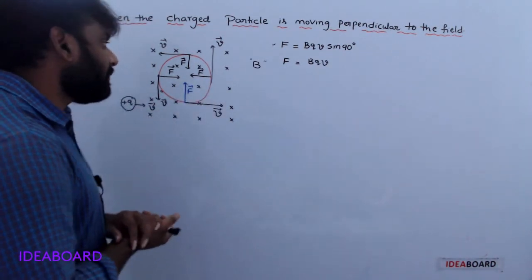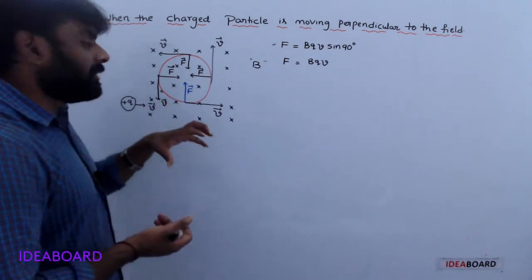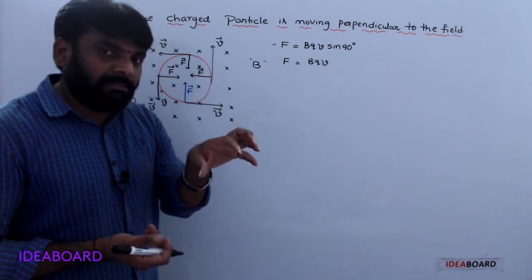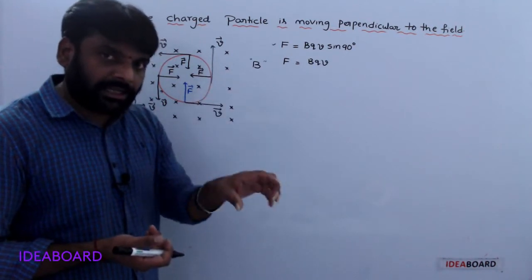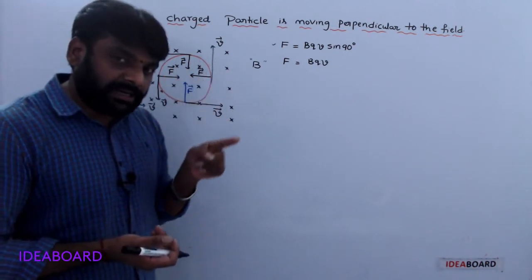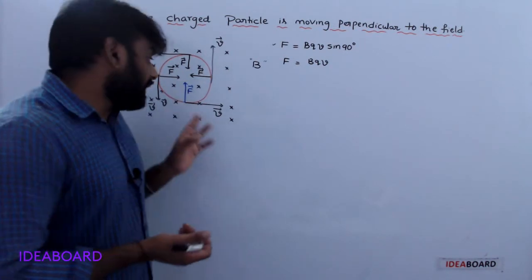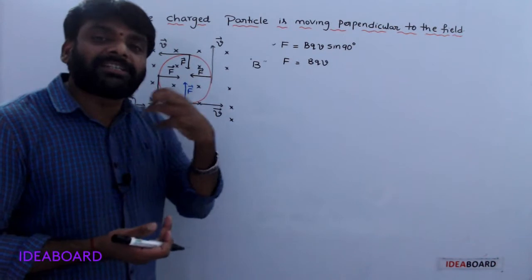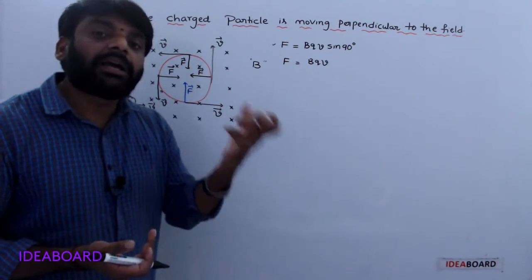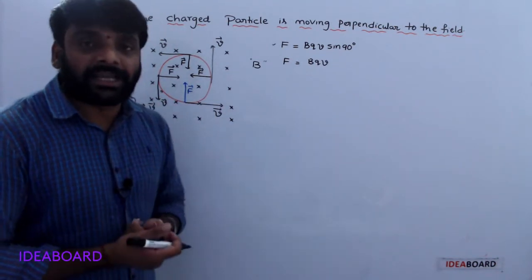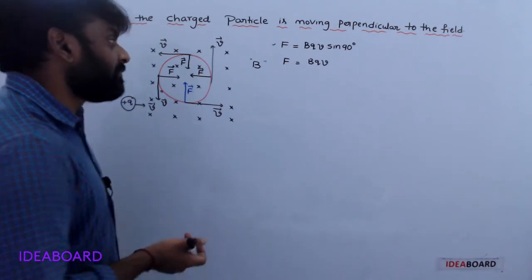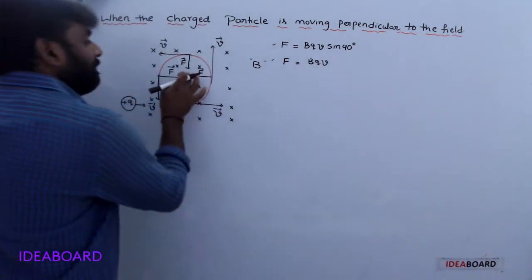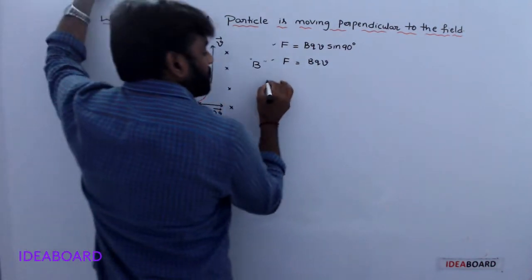Once again, if the charged particle enters a uniform magnetic field perpendicularly, the path of the charged particle is a circular path. Here the direction changes, but the velocity magnitude, that means speed, is always constant because kinetic energy is constant. Understood? Here this magnetic force will act as a centripetal force.